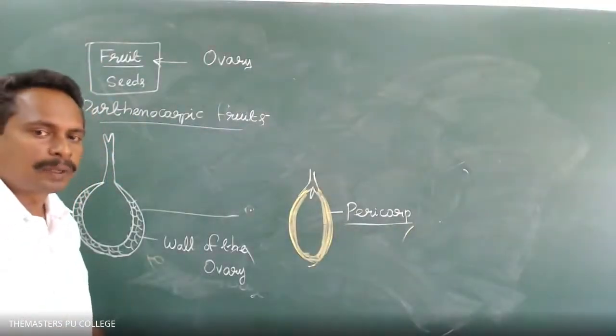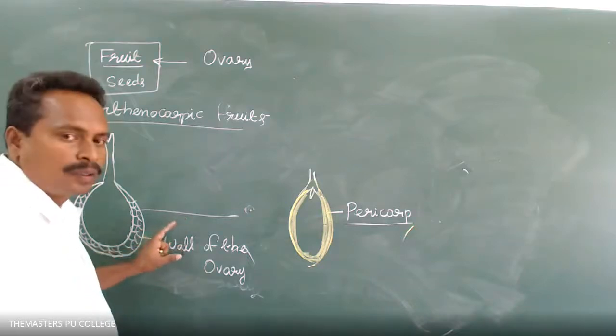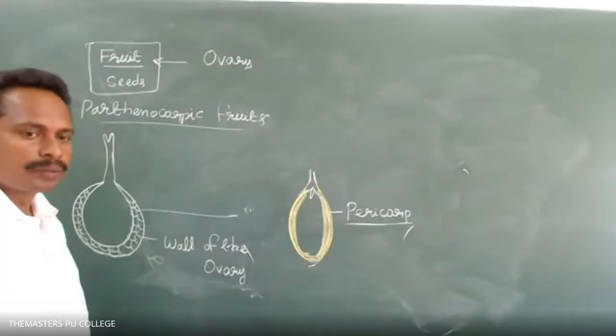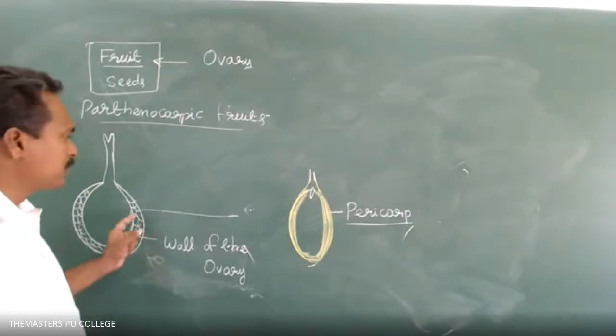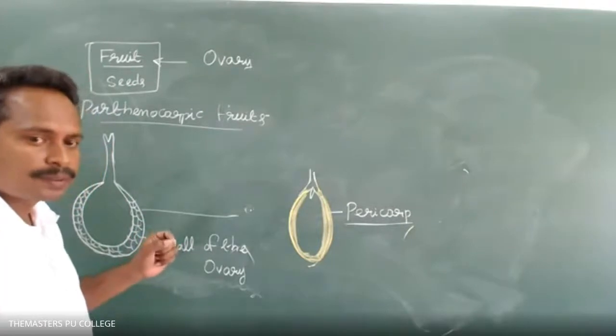Okay, pericarp is developed from which part of the carpel? Wall of the ovary. Very good, wall of the ovary. Right. Ovules are involved in the formation of seeds after the fertilization process.